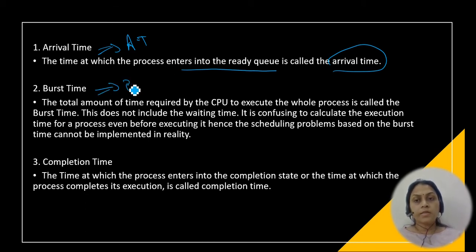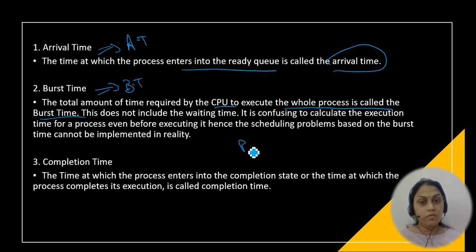Now coming to the burst time. Burst time means the total amount of time required by the CPU, meaning how much time the CPU requires to execute that process. Okay, the total amount of time required by the CPU to execute the whole process is called the burst time.